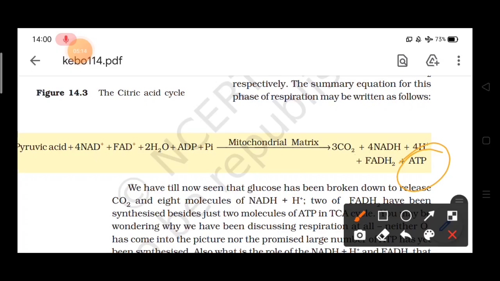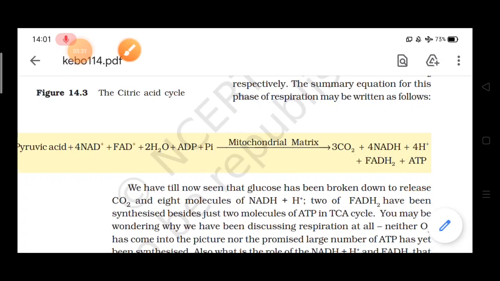Then second is what is the role of this NADH and H plus and FADH2. So we will understand the role of oxygen in respiration and how ATP is synthesized in our next topic, that is the electron transport system and oxidative phosphorylation.